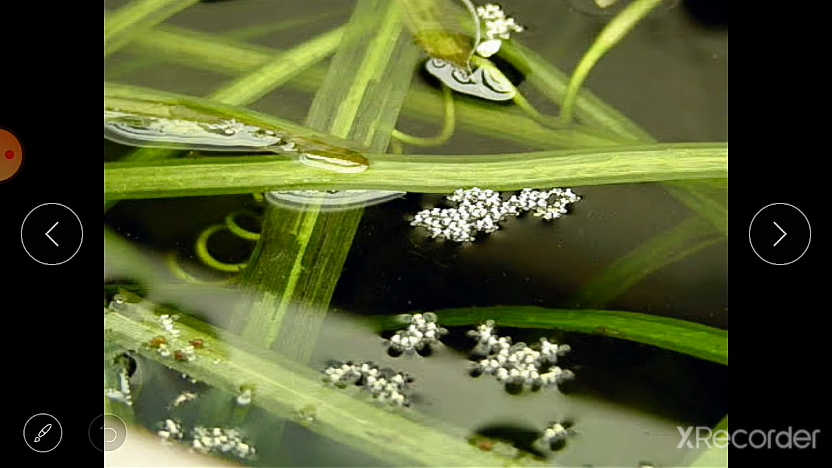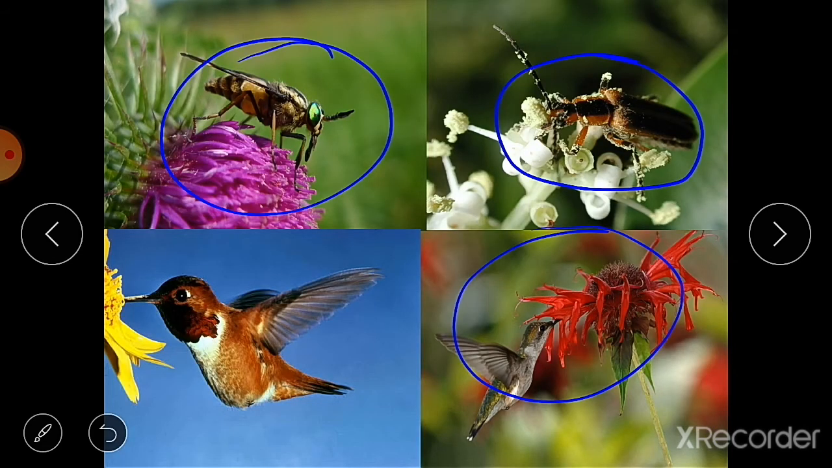Then pollination by birds. Here we have seen another picture, birds. When birds visit a flower, these pollen grains stick to their body parts, and when they visit another flower, these pollen grains are dusted off on this flower and pollination occurs. In this way, all these agents of pollination help in pollinating the flowers.